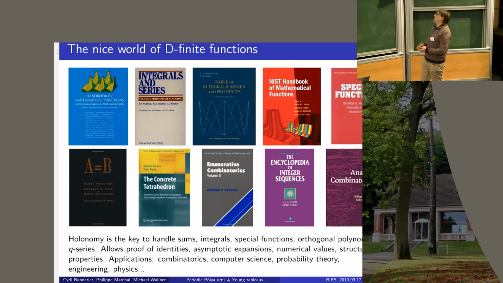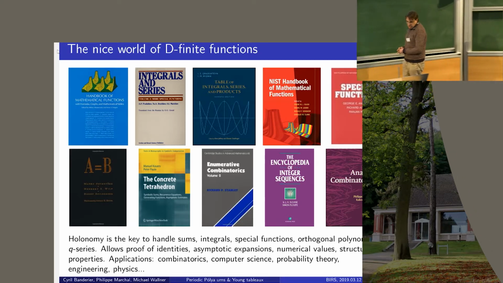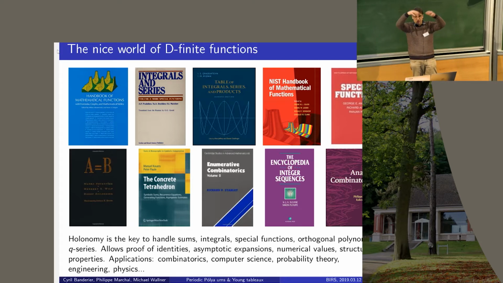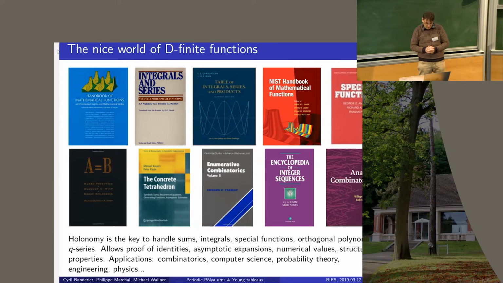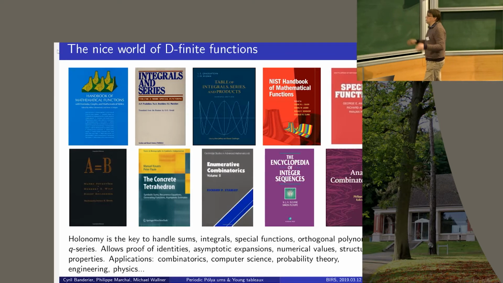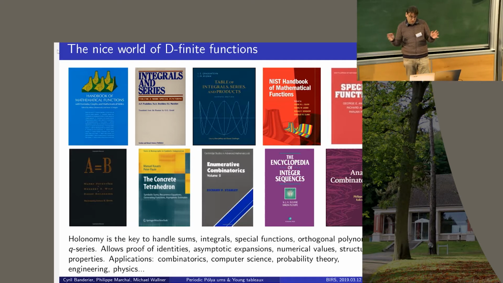And for sure, you have also a lot of examples in the book by Flajolet and Sedgewick, Analytic Combinatorics, where almost by design, whenever you have some recursive combinatorial structures, it leads you to some functional equations or some explicit functions which are in fact D-finite. And so in physics, computer science, probability theory, engineering, everywhere, in fact, people are handling, perhaps sometimes without even being aware of it, D-finite functions.